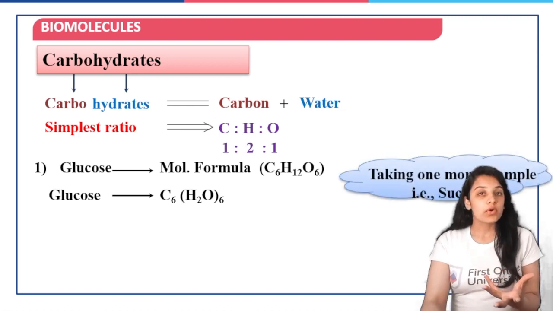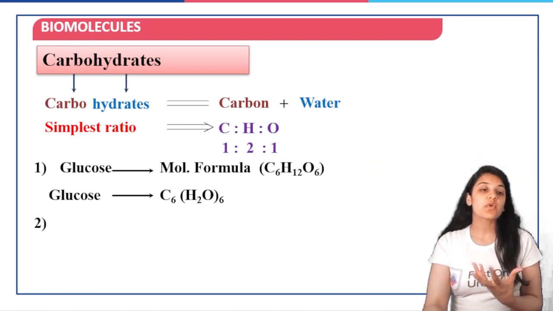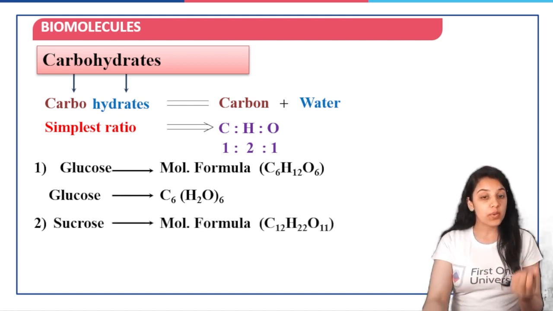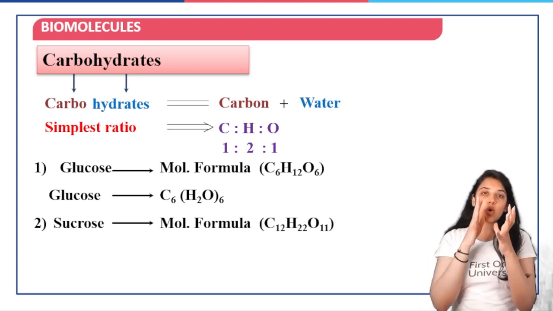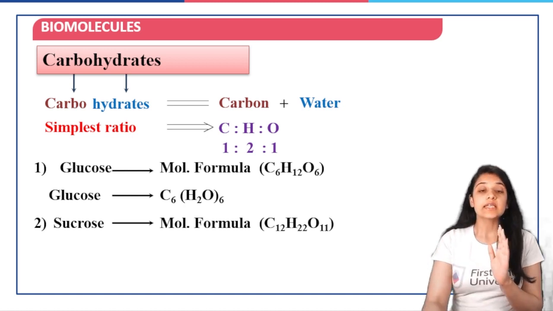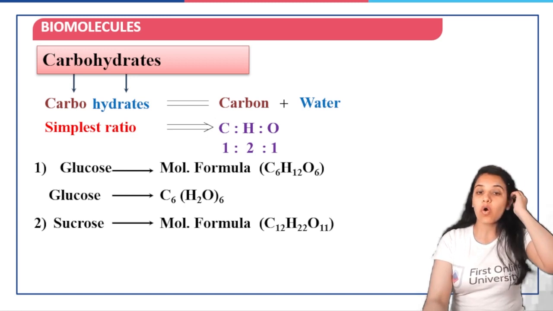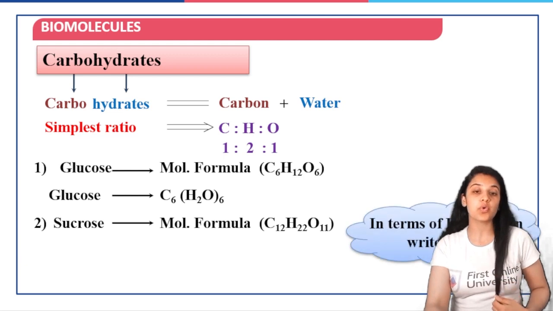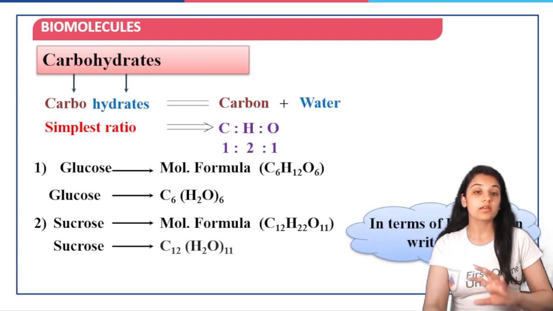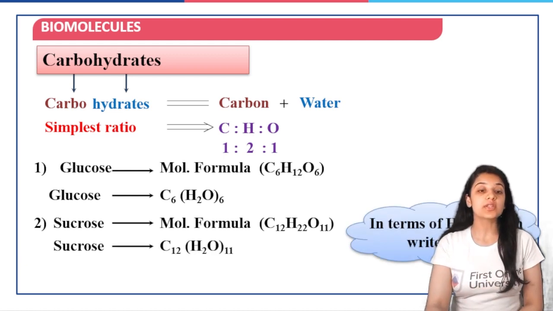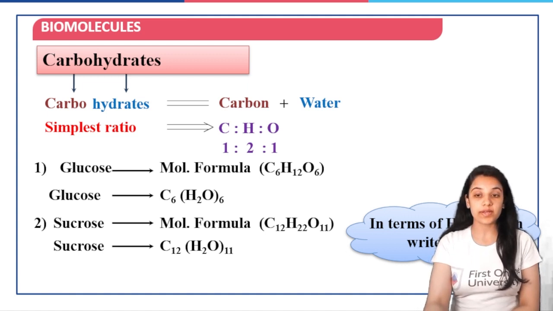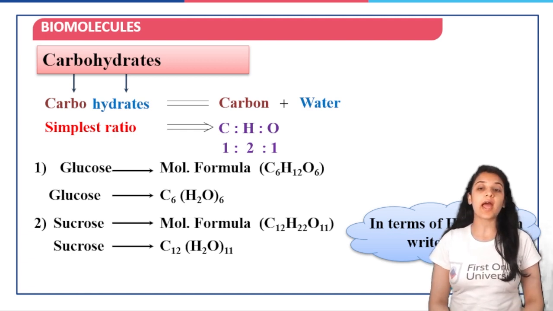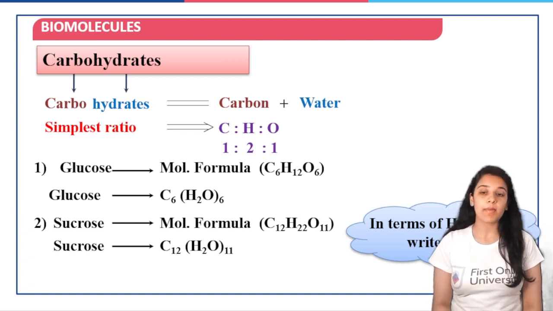Now, again, taking one more example, when we talk about sucrose, the molecular formula of sucrose is basically C12H22O11. So, 12, 22, 11. So, see, oxygen here. If we write it in the form of water, that would be C12(H2O)11, right? So that means we will have C12H22O11 and approximately carbon and oxygen are in 1 ratio 1 and hydrogen is in double the amount.